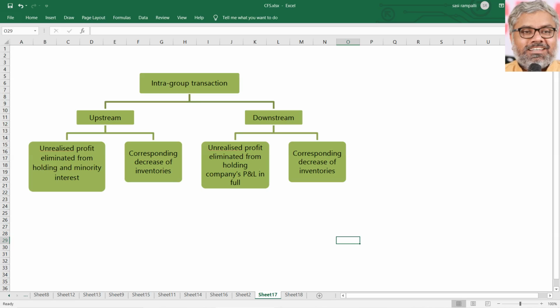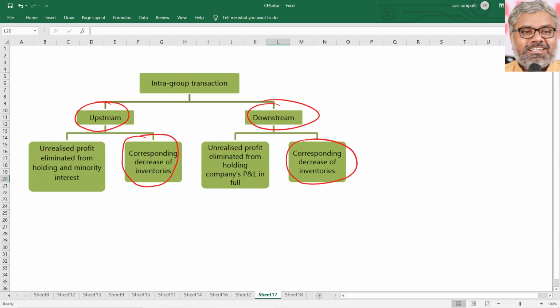But the question comes about unrealized profit. Already we discussed this also, but in a little more detailed manner, let us understand this. There are two types of transactions possible, upstream and downstream. Upstream means where the subsidiary company is selling goods to the holding company at a profit, naturally, and the holding company has them in its inventories at the time of consolidation. So one point always for sure, upstream or downstream, doesn't matter.